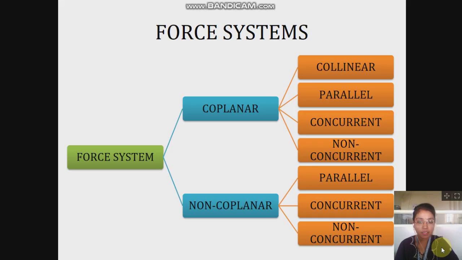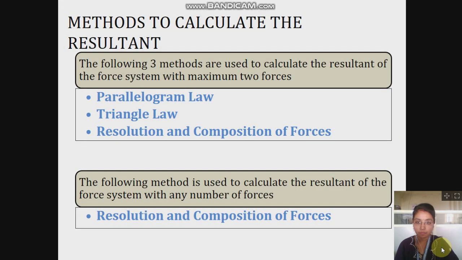If forces acting on a body are concurrent and acting in different planes, then such a system is called a non-coplanar concurrent force system. If forces acting on the body are not passing through a single point and are acting in different planes, then such a system is called a non-coplanar non-concurrent force system.